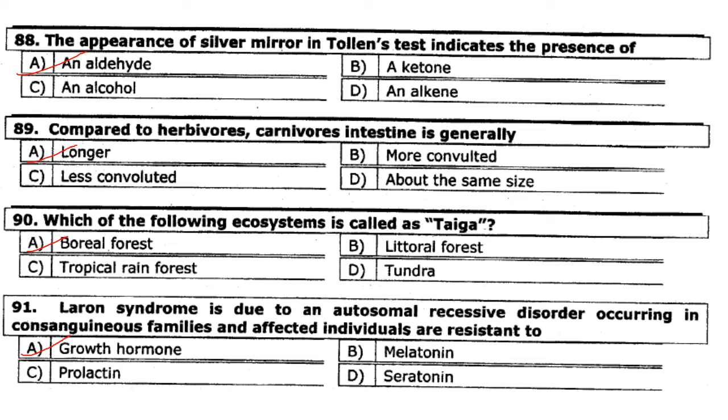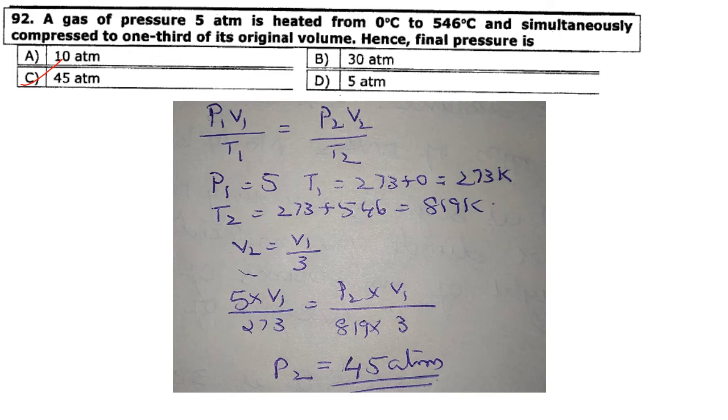Laron syndrome is due to an autosomal recessive disorder occurring in consanguineous families, and affected individuals are resistant to. So they are resistant to growth hormones. Answer is option A. Then a gas of pressure 5 atmospheres is heated from 0 degrees to 546 degrees Celsius and simultaneously compressed to 1/3 of its original volume. Hence the final pressure is.